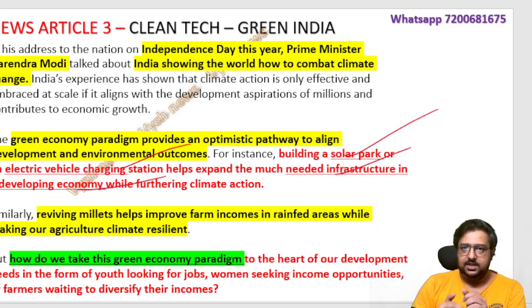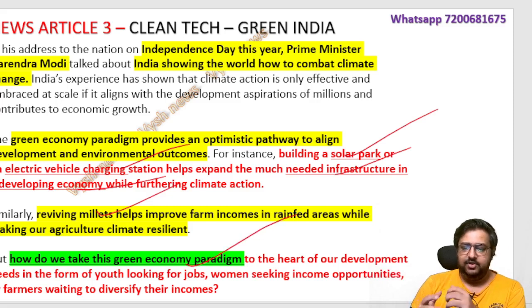And also agriculture. When farmers have no crops, we will promote millets. Millets can be grown in rain-fed areas also, where climate-change-related rain issues are there, because you can grow millets with very little water. So millets you will do, and that will help in fighting malnutrition, hunger and those things also. Okay, so how do we take this forward?